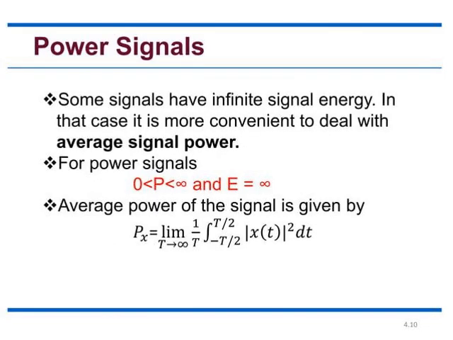Next is the power signal. The signal that has infinite signal energy and finite power is called a power signal. So for the power signal, the power should lie between 0 and infinity and the energy should be infinity. The average power of the signal is given by the limit as T tends to infinity of 1 by T times the integral from minus T by 2 to T by 2 of x of t, the whole squared, dt. So this is the formula for the power signal.